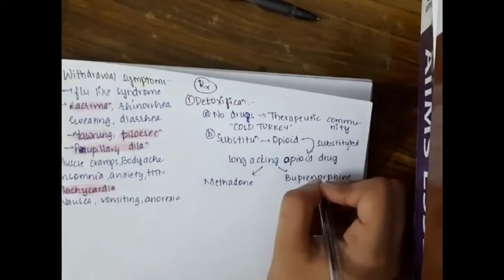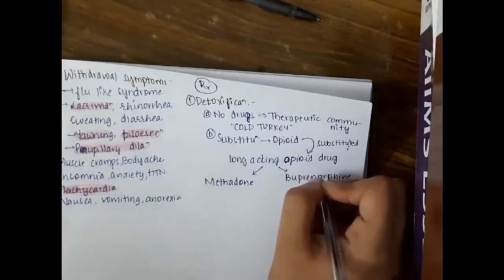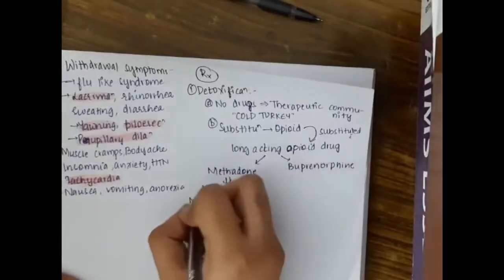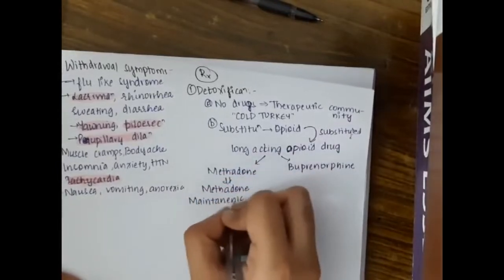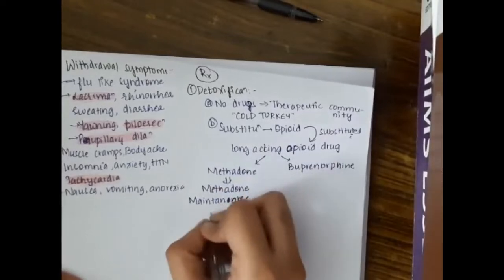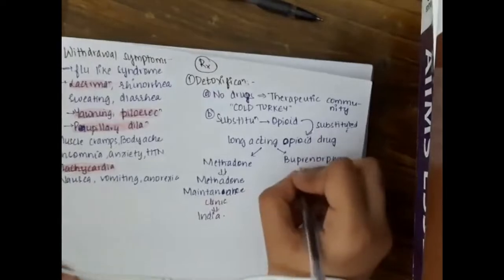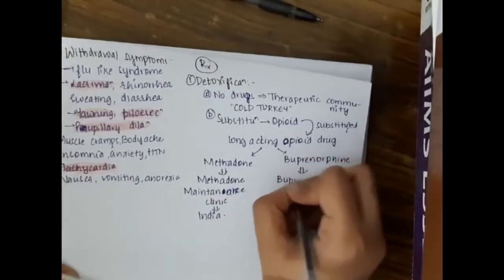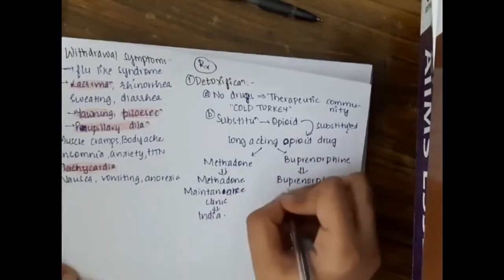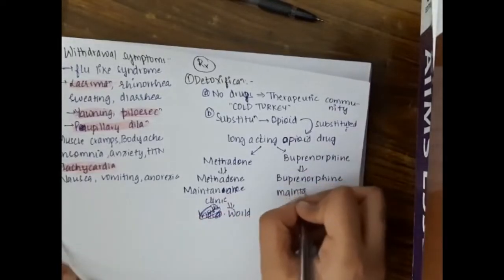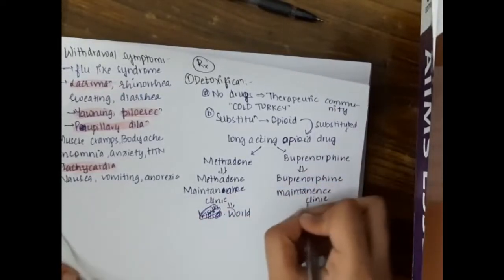The places where this substitution is done are methadone maintenance clinics all over the world, but in India we have buprenorphine maintenance clinics.